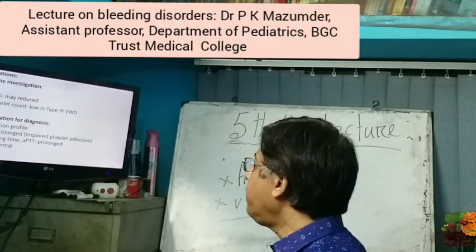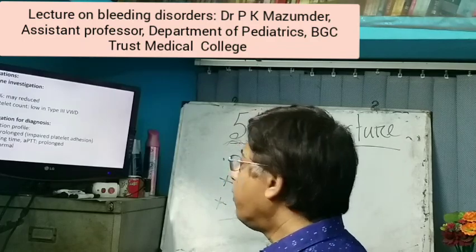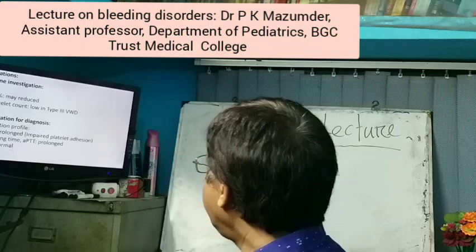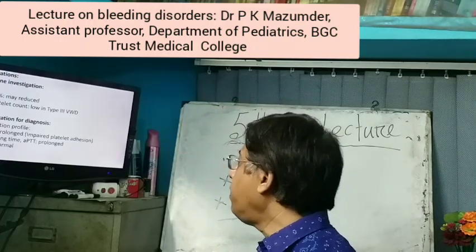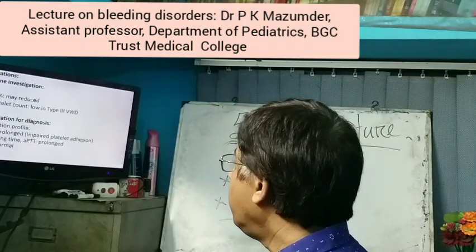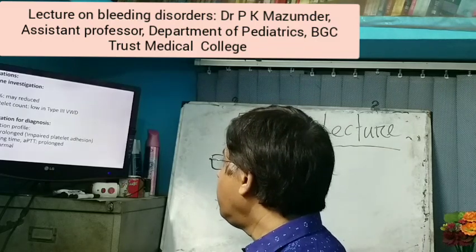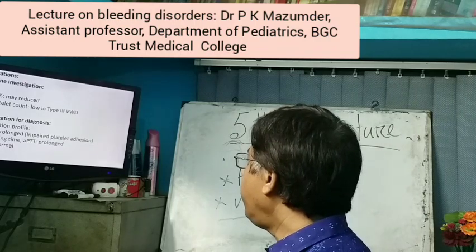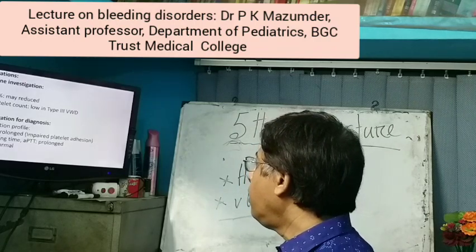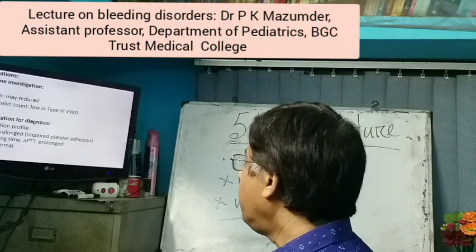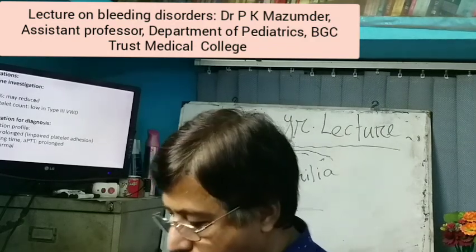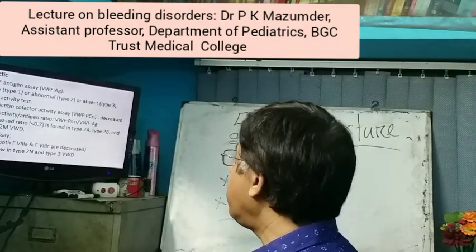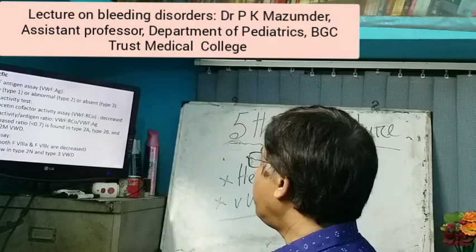Now routine investigation, complete blood count. In that case, hemoglobin may be reduced, platelet count may be normal, but in type 2B von Willebrand and type 3 von Willebrand it may be low. And investigations for diagnosis, coagulation profile: BT may be prolonged due to impaired platelet adhesion, clotting time and APTT prolonged, prothrombin time normal. And specific von Willebrand antigen assay is low or abnormal or absent.